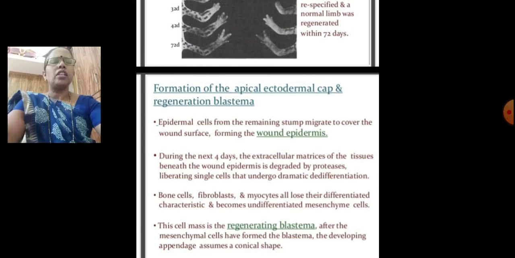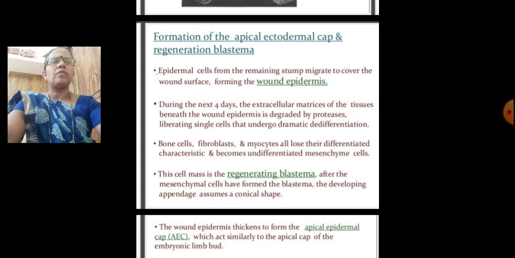During the next 4 days, the extracellular matrices of the tissues beneath the wound epidermis are degraded by proteases, liberating single cells that undergo dramatic dedifferentiation. Bone cells, fibroblasts, and myocytes all lose their differentiated characteristics and become undifferentiated mesenchymal cells. This cell mass is the regenerating blastema.